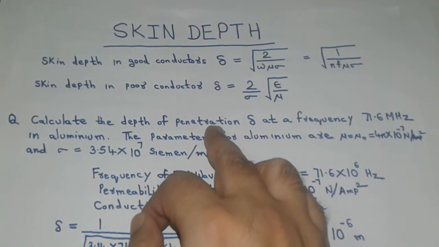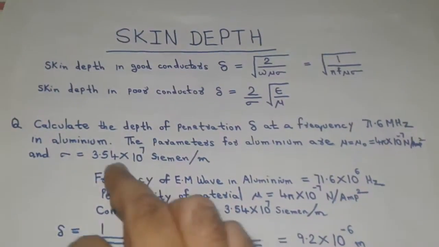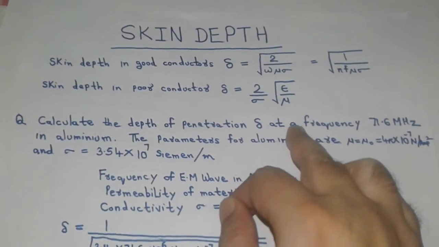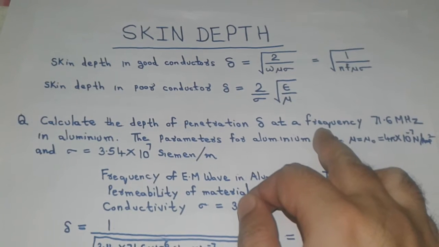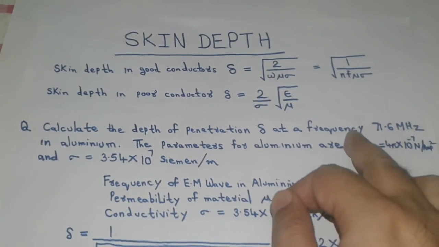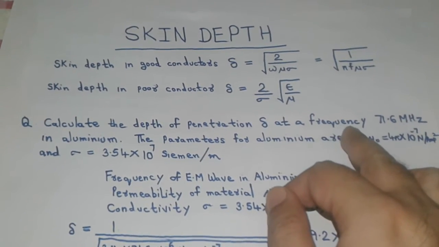In this question, we are given a conductor of aluminium with a known conductivity sigma. The frequency of the current flowing on the surface of this aluminium conductor is also known. So we also know the frequency of the electromagnetic wave generated as a result of it.